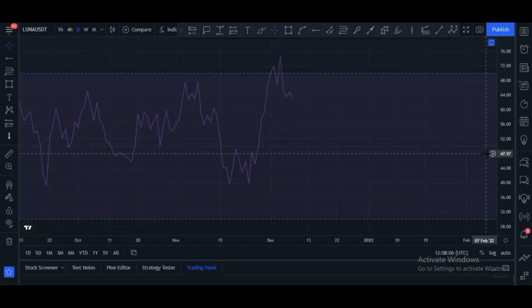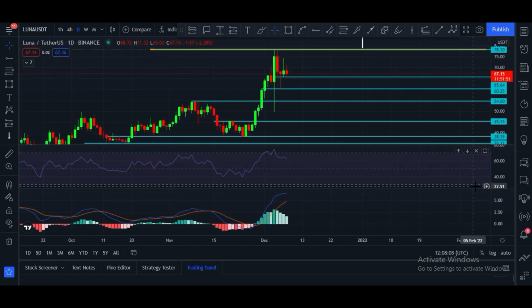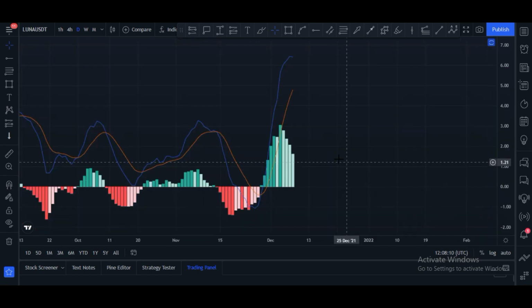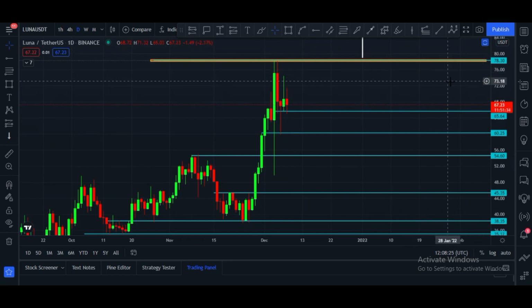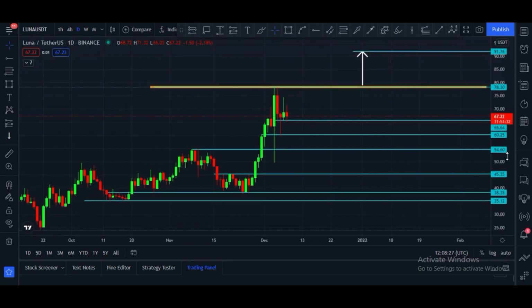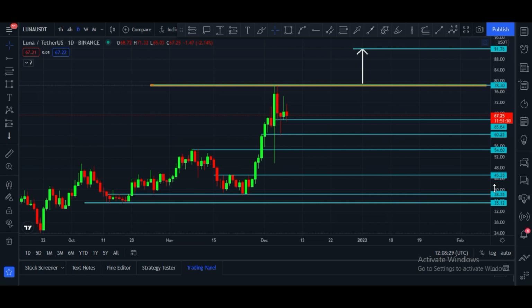And MACD, let me please show you. MACD crossover was towards upside, and here you can see towers are changing their color. Maybe we may see some price drop in Luna's chart, but after that price will go up. $60 to $65 price area is very important for Luna coin to hold. If Luna coin holds this, in that case definitely $90 to $100 is very near. Luna can hit these targets very soon.